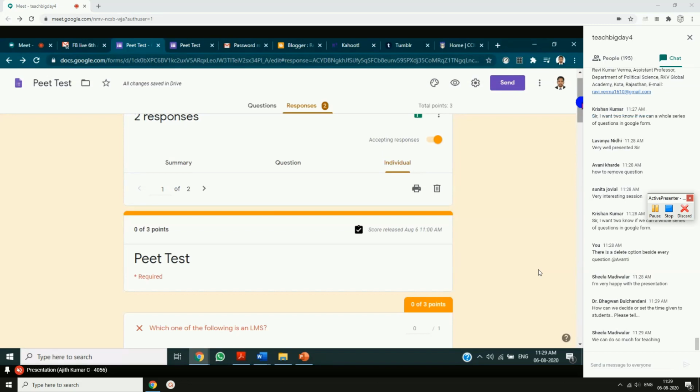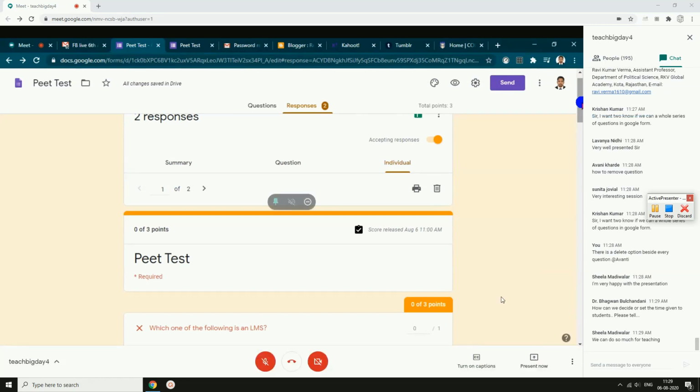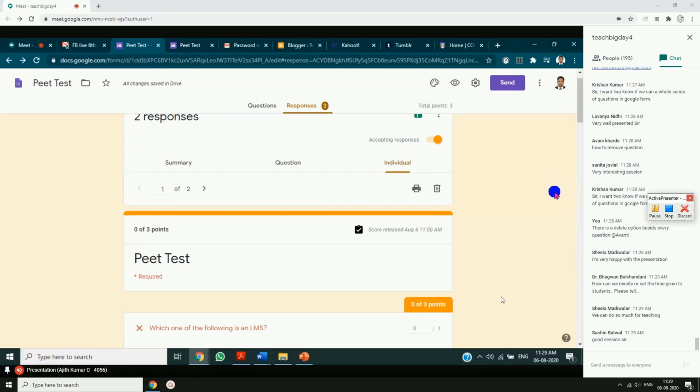I mean, this is what I was saying. It is not that very much sophisticated using the technology for assessing the subjective type question. This is what we see in the MOOC programs also. In MOOC programs, those who have done MOOC programs or online programs, maybe from Swayam platform and all, they will attend only objective type questions.